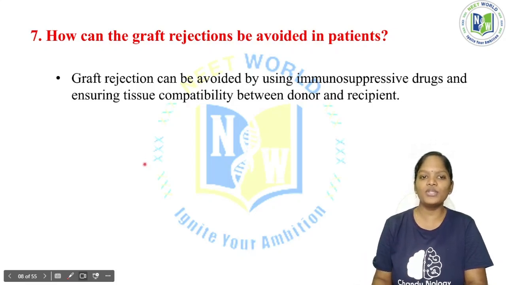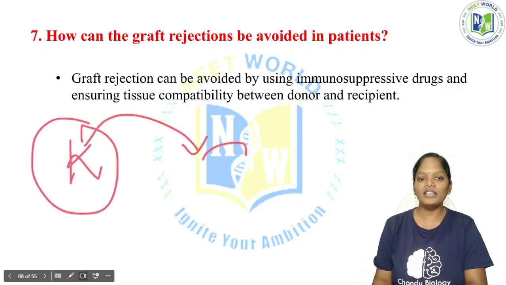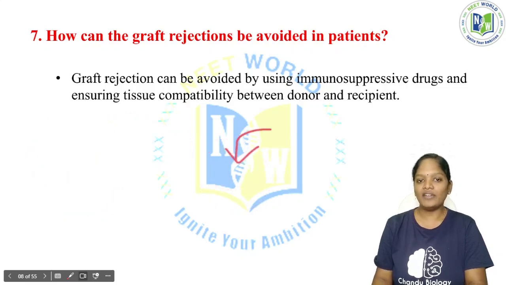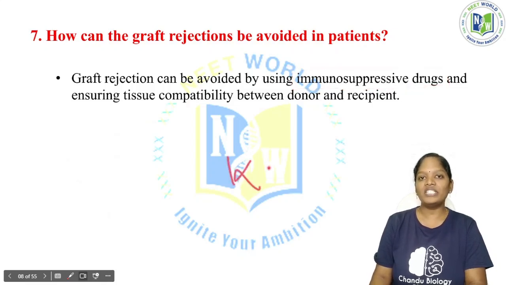See, the kidney has been taken from one body and inserted into the recipient's body. Immediately after that, the recipient is injected with immunosuppressive drugs. Why? Because the kidney would be attacked by the person's immune system.